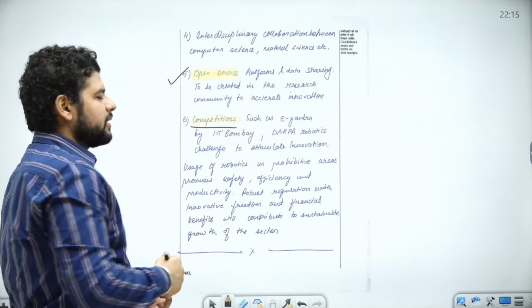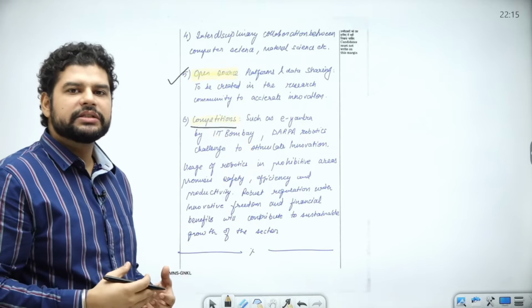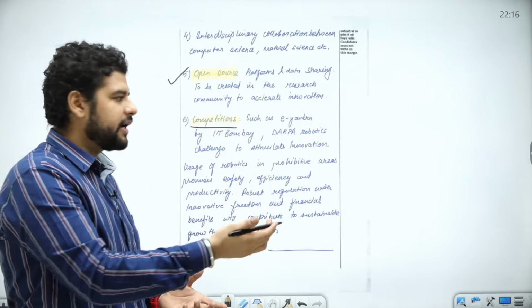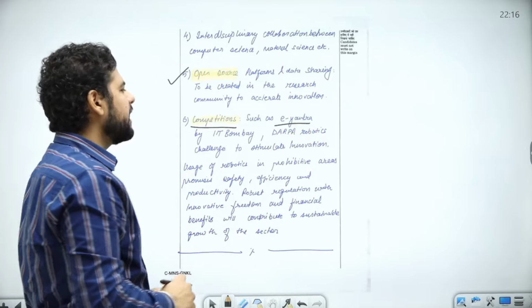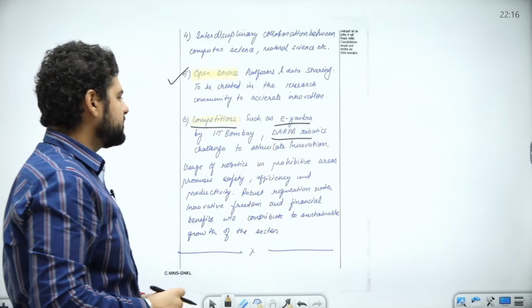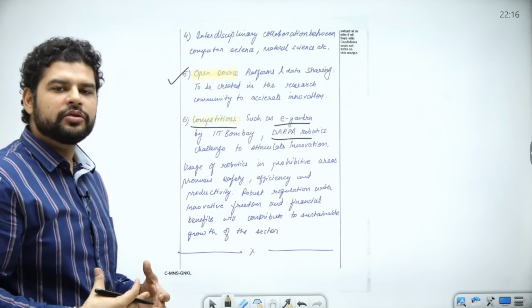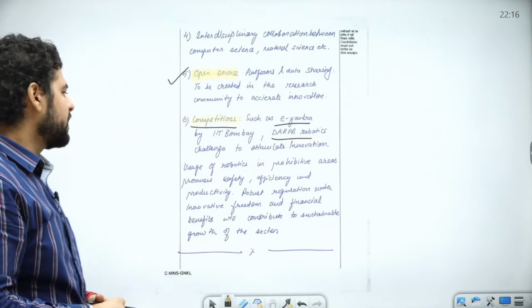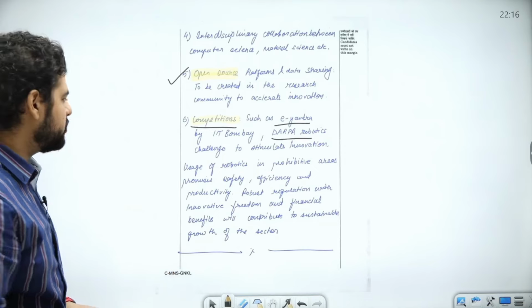Competitions. Countries and institutions can organize competitions like hackathons. For example, this exists right now in India. E-Yantra by IIT Bombay, a competition is organized. In USA, DARPA Robotics Challenge is there, and these are done to stimulate innovations and look for researchers who are interested in this field. So these are the methods that can be used.